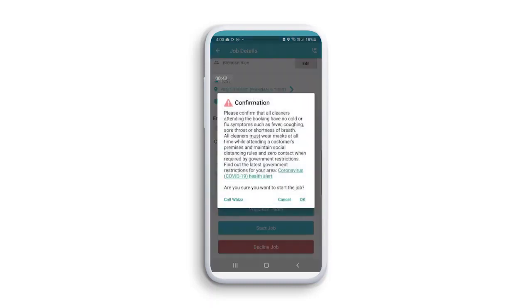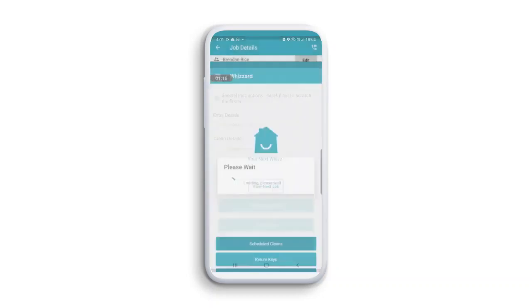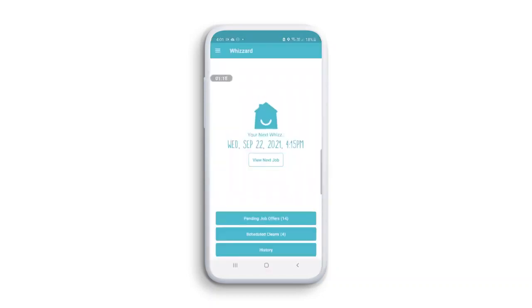Now it's time. Hit the Start Job button and commence your clean. This lets our team know you're at the property and have started the job on time. Next, you'll see a message asking you to ensure all of your staff are complying with our mandatory COVID-19 safety requirements. These precautionary measures include not working if you have any COVID-19 symptoms, such as an elevated temperature, as well as ensuring all team members are wearing fresh face masks and gloves. Then, click Yes, confirming these standards are being met and the job will commence.